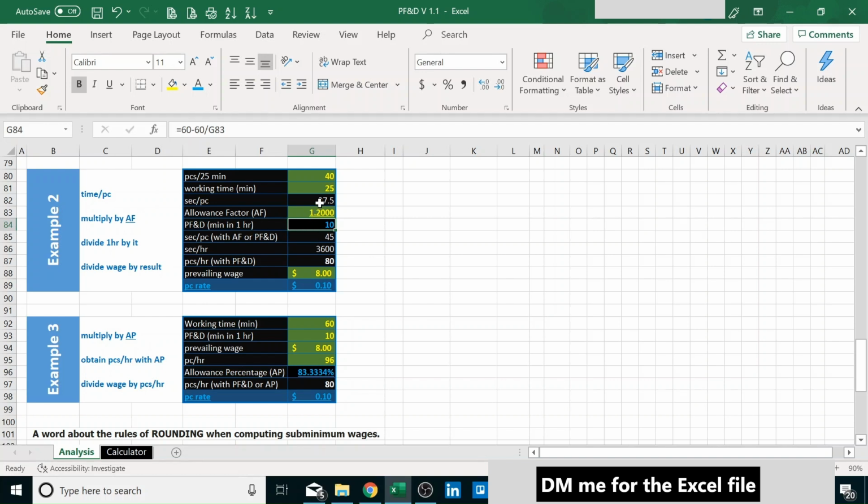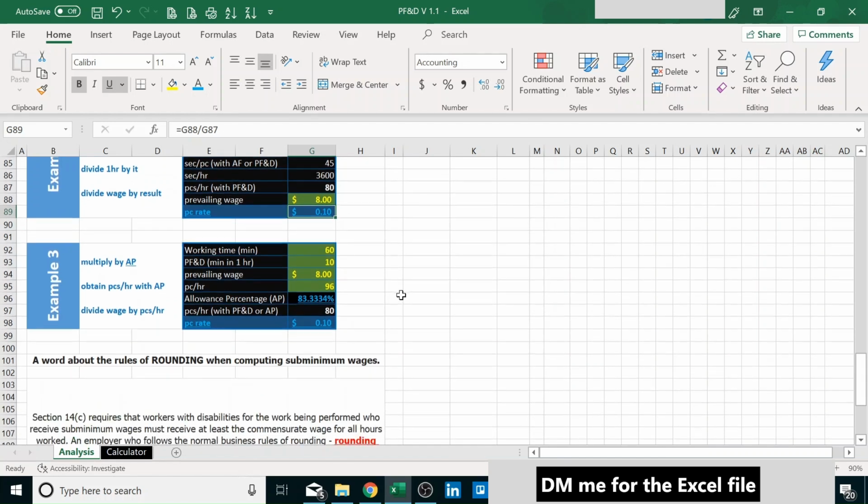So if we multiply the seconds per piece by this allowance factor, now we get seconds per piece with the allowance factor. We know that an hour has 3,600 seconds. So we divide those by 45 and we get 80 pieces. So again, prevailing wage is $8, so piece rate is 10 cents.